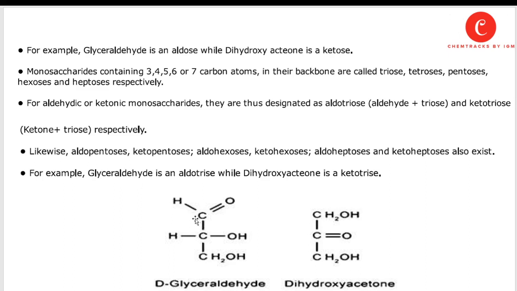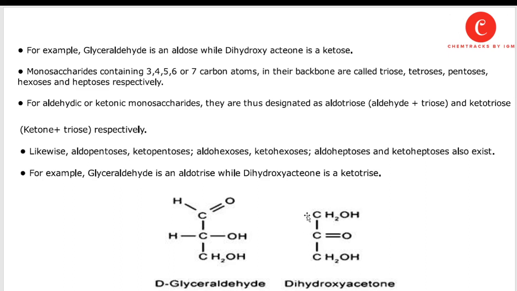Now you can see clearly. Glyceraldehyde is an example of aldotriose, a combination of aldehyde and triose. It means it contains three carbon atoms in its backbone and the carbonyl group is present at the end of the chain. While dihydroxyacetone is the example of ketotriose, which is basically a combination of ketone plus triose sugar.